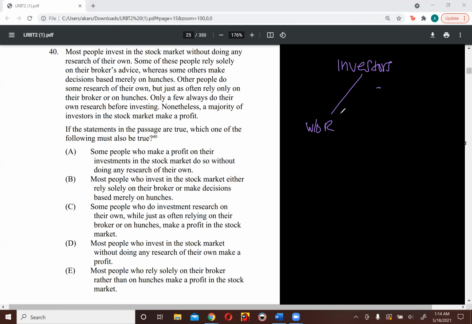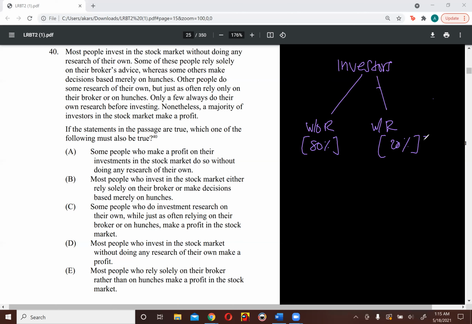And another group, only a few of whom always do their own research before investing. So this other group is full of people who do their research. So let's say with R. The first group is going to make up most of this population, and the second group is going to make up a smaller number. So let's make this easy, and let's say that the first group makes up 80% of my population, and this group makes up 20% of my population.